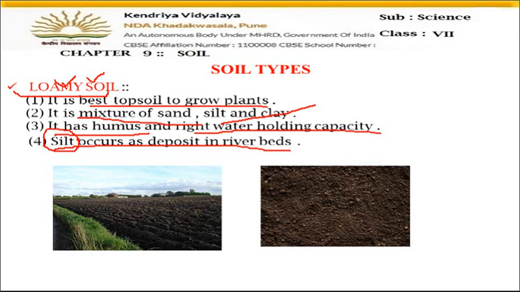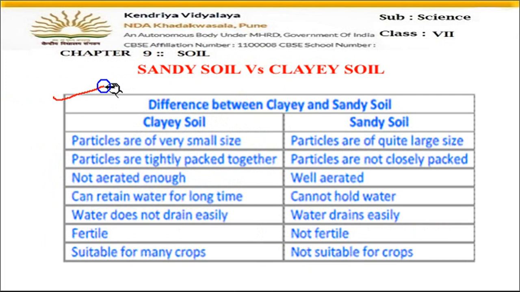Now, let us see the difference between clay soil and sandy soil. In the clay soil, the particles are very small. In the sandy soil, particles are of very big size. Then, in clay soil, particles are tightly packed, and in sandy soil, particles are not closely packed. Then, clay soil is not aerated, means air is not present more. In sandy soil, air is present, well aerated. Then, clay soil can hold more water. But sandy soil cannot hold water.